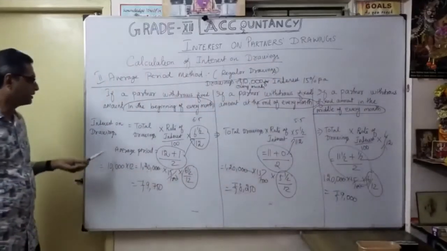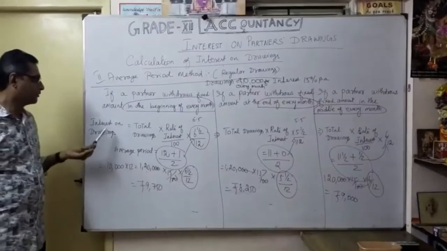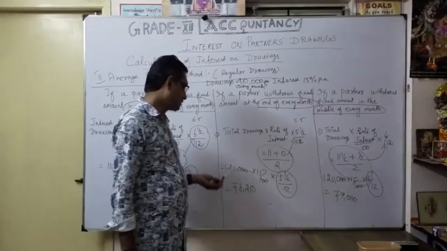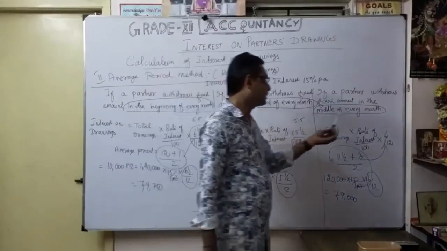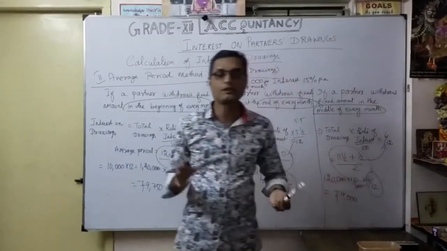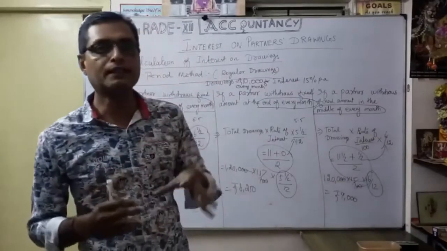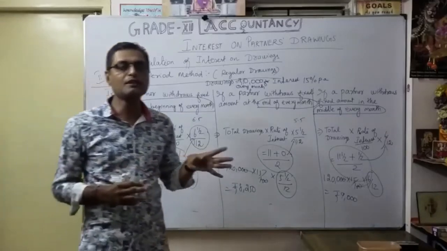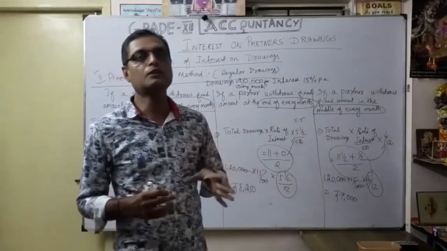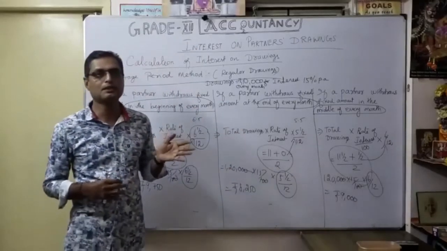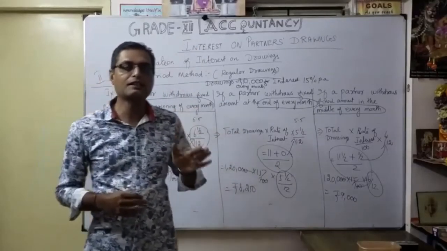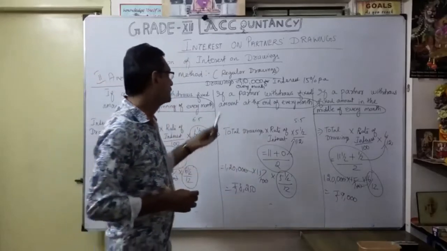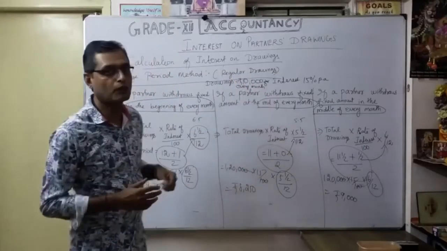Then when you simplify, for the beginning of the month, on total drawings of 1,20,000, interest on drawings charged by the firm is 9,750. Suppose end of every month, interest is charged on 8,250. Suppose middle of every month, the interest calculation is 9,000. That's why you should be very careful in a problem. They will clearly mention how the drawings are given, maybe at regular or irregular intervals. Accordingly, you have to choose the method, whether simple method or product method for irregular periods, and for regular drawings you have to follow the average period method.